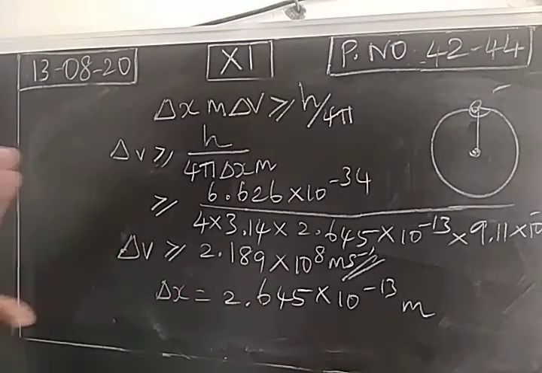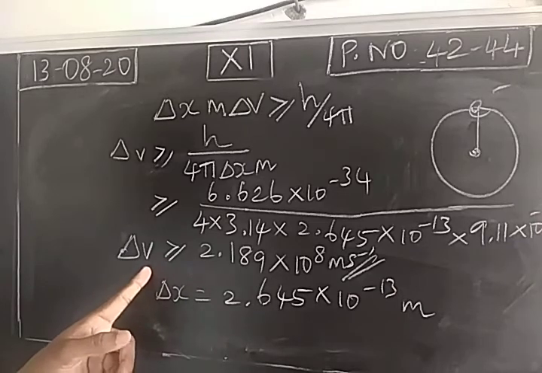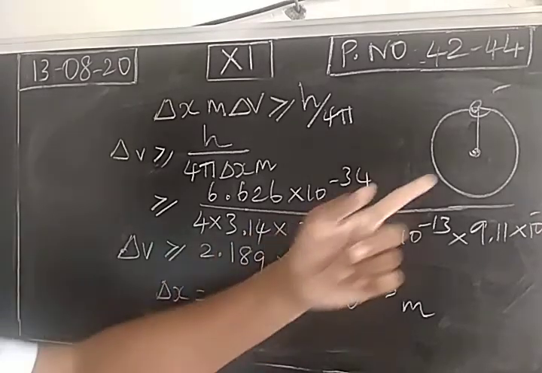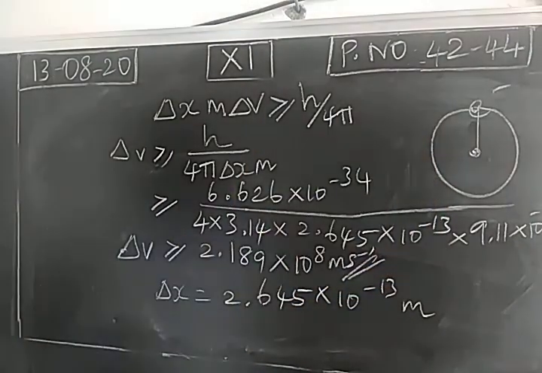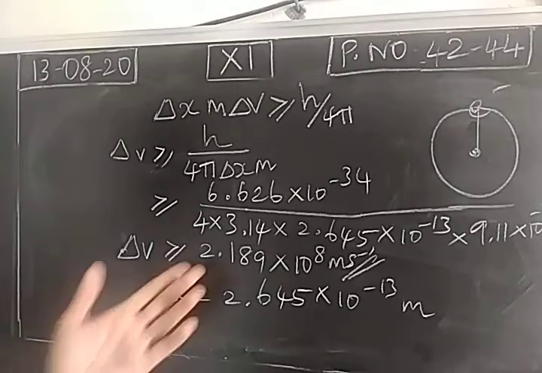So this Heisenberg uncertainty principle has a significant value only for micro level particles, right? This confirms the Heisenberg uncertainty principle. Is it possible to find the velocity of an electron? No. The electron in the hydrogen atom is moving with what velocity? The velocity of light. It is highly impossible to find the velocity.